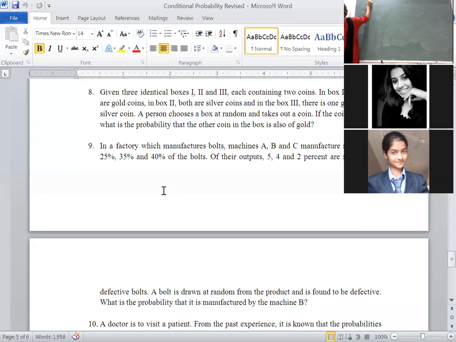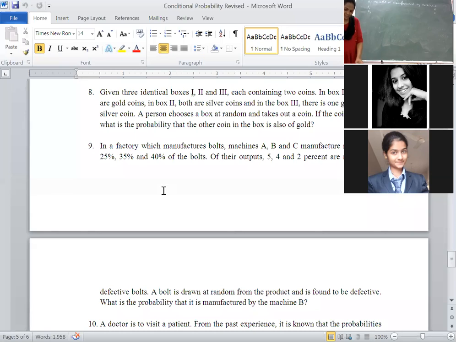Let B1 be the event that the bolt is manufactured by machine A. Similarly, B2, the bolt is manufactured by machine B. Similarly, B3, the bolt is manufactured by machine C. Then defective, shall we consider it as D?